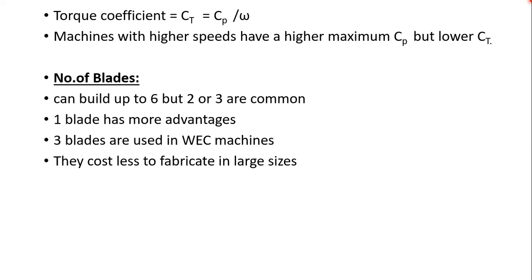These two blade machines can also get high tip speed ratios. These are the numbers of blades; depending upon the application, we can choose the number of blades.